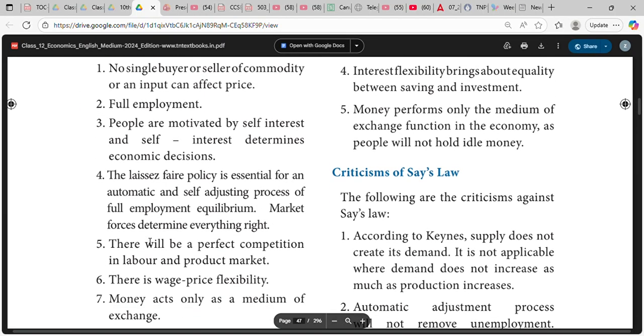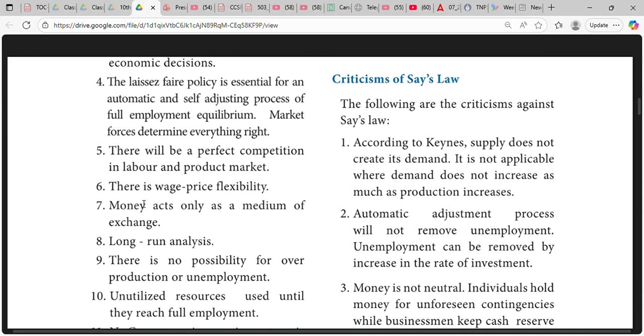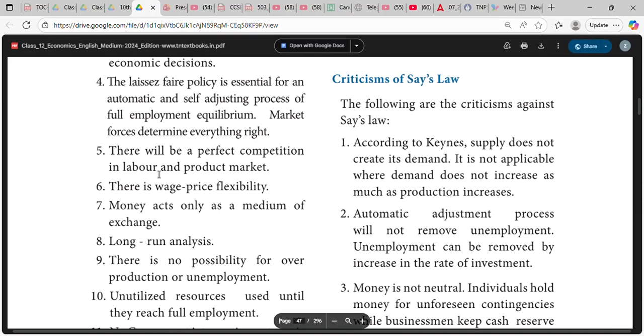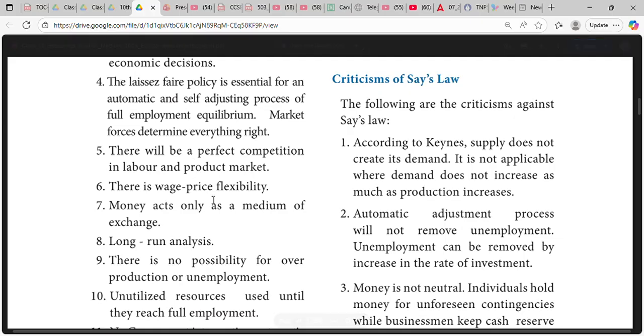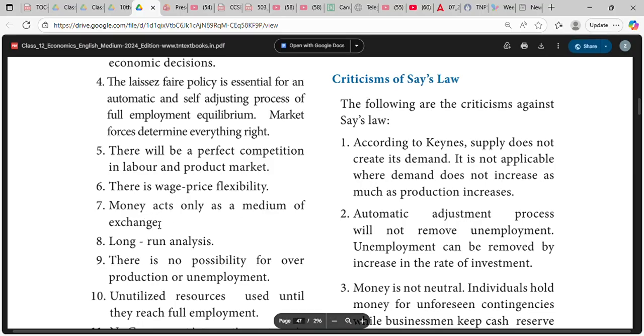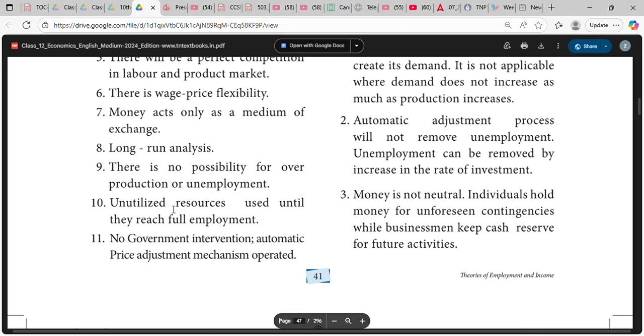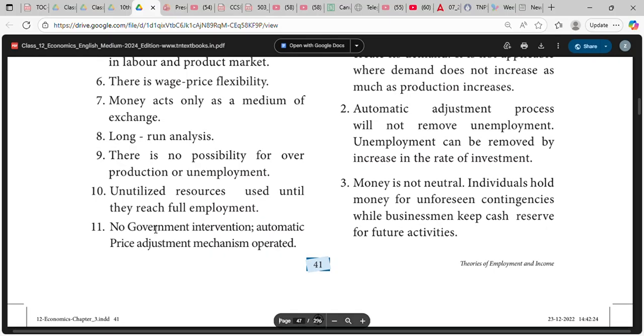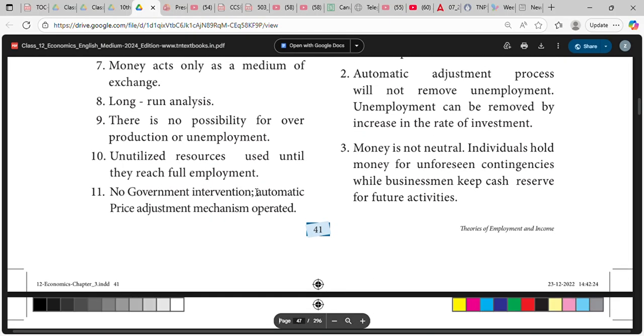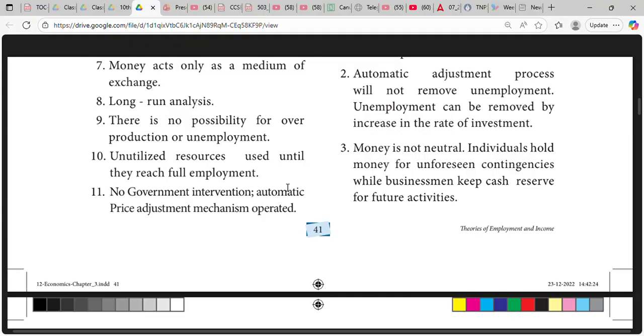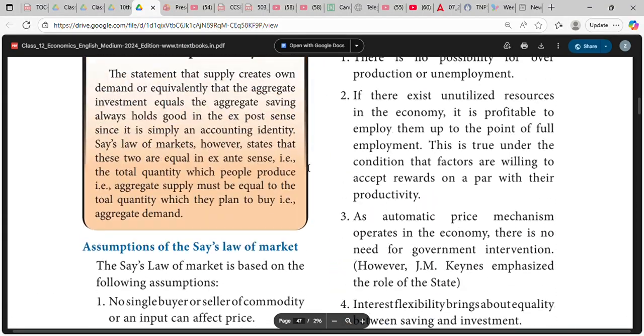People are motivated by self-interest. Laissez-faire policy is essential for the automatic and self-adjusting process of full employment equilibrium. Market forces determine everything. There will be perfect competition in the labor market. There is price flexibility. Money acts only as a medium of exchange. In long run analysis, there is no possibility of overproduction or unemployment. Unutilized resources are used until they reach full employment. No government intervention. Automatic price adjustment mechanism operates.